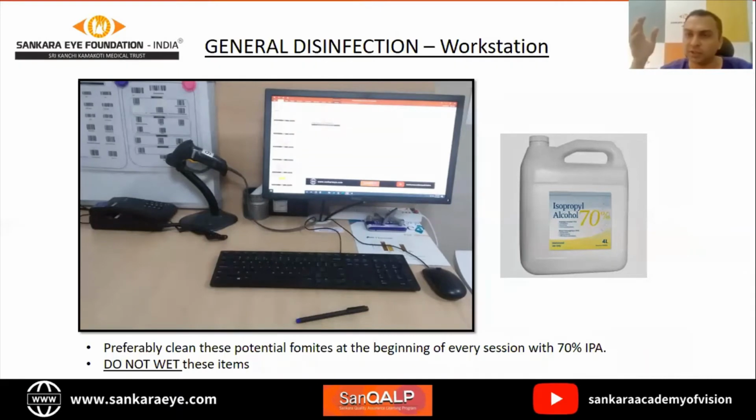What you may usually find: an intercom, keyboard, mouse, pen, your scanner, computer screen. You may possibly have those pen stands and all those things. These don't need to be cleaned after every patient. It's enough if you clean it either at the beginning of your session or at the end of your session, preferably at the beginning of your session.